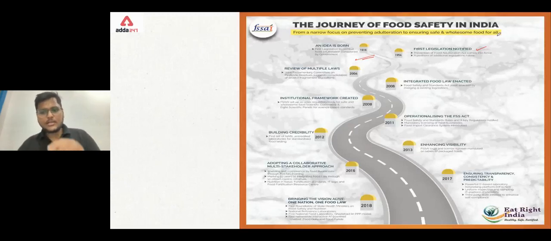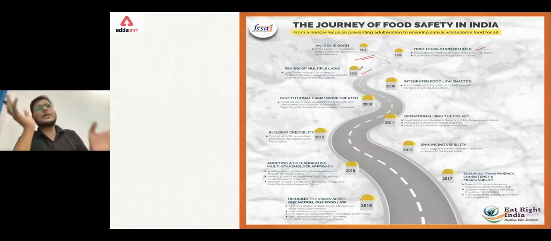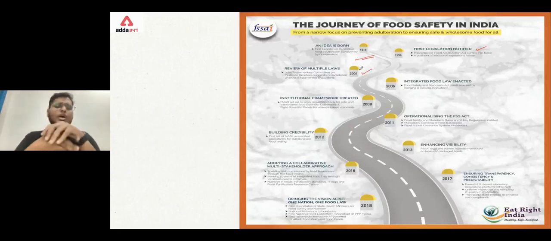Here it is mentioned that the Prevention of Food Adulteration Act came into force. What was the name of that? Prevention of Food Adulteration Act. Next, in the year 2004, there are multiple laws. From 1954 to 2004, so many laws were enacted in relation to food safety that we literally had a bucket of laws.